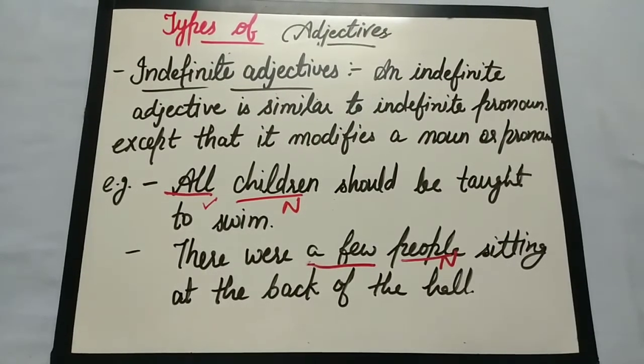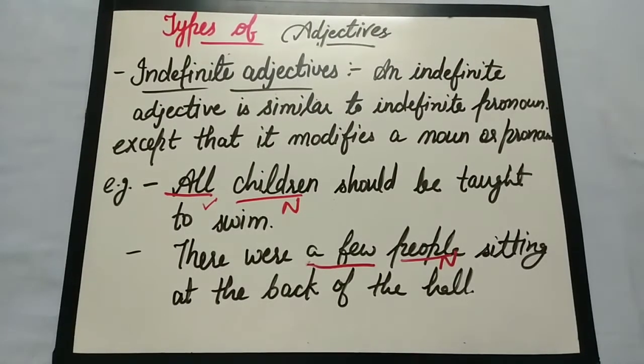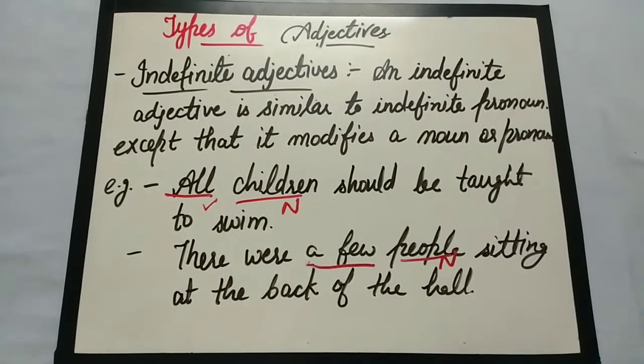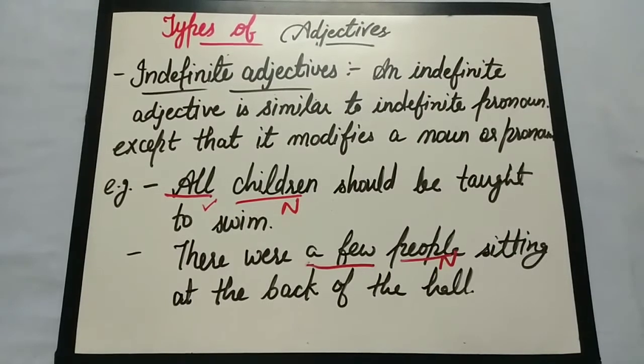Some means I did not explain the exact number, but I just estimated here some candies. Those were some in numbers, those were small in size number. So these are the indefinite adjective, and they always come before a noun.